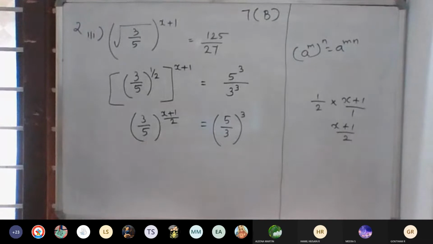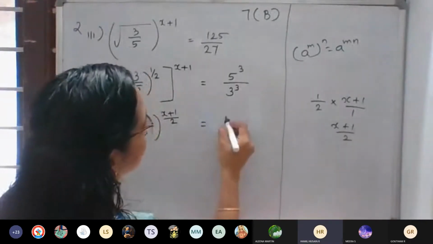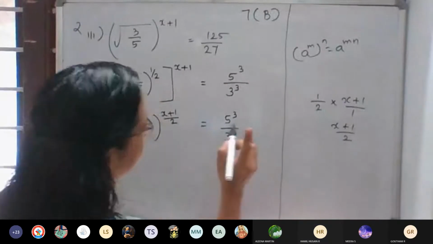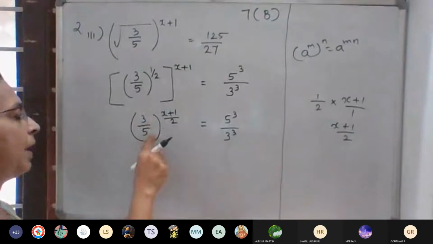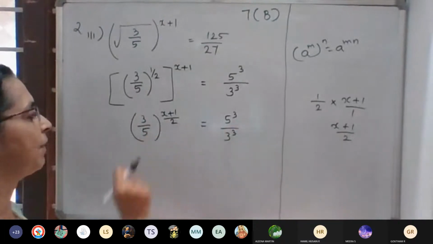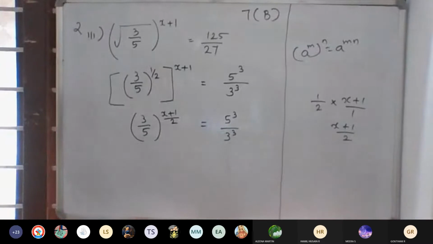So instead of that, don't write it here like this. Better write 5 by 3 cube itself, that is better. Then next, what can we do? We want to get 3 by 5 here. How can we change it? If we have the same base, then we can equate the powers.